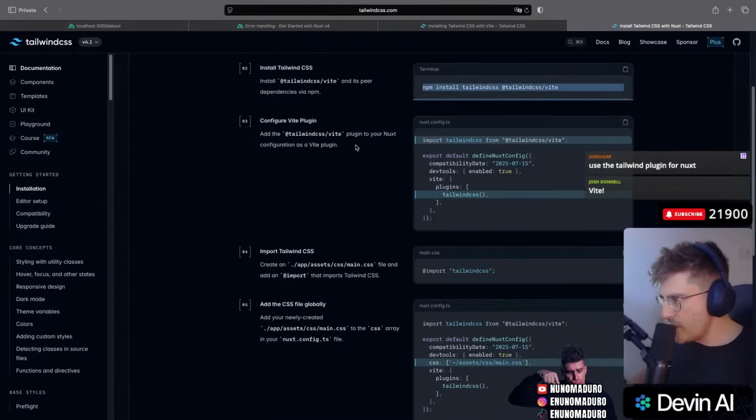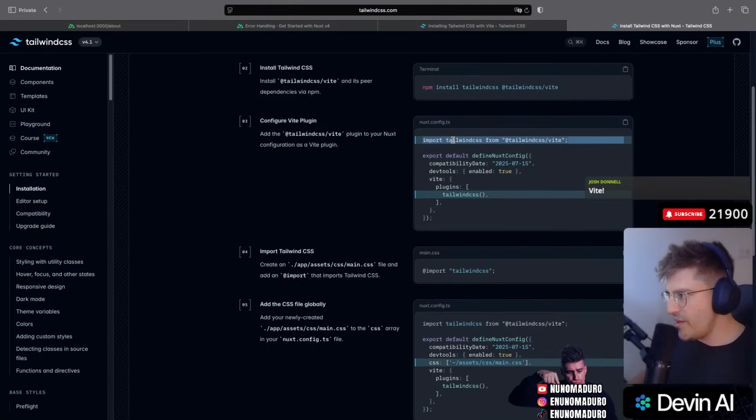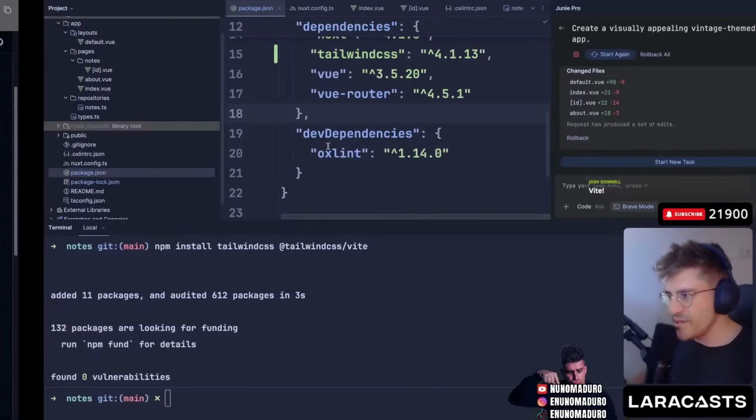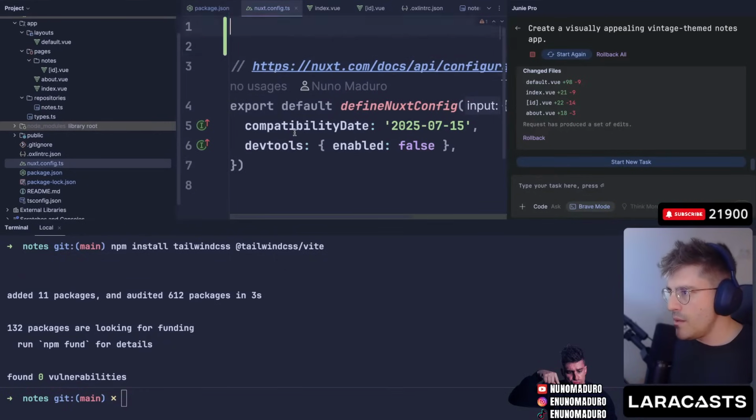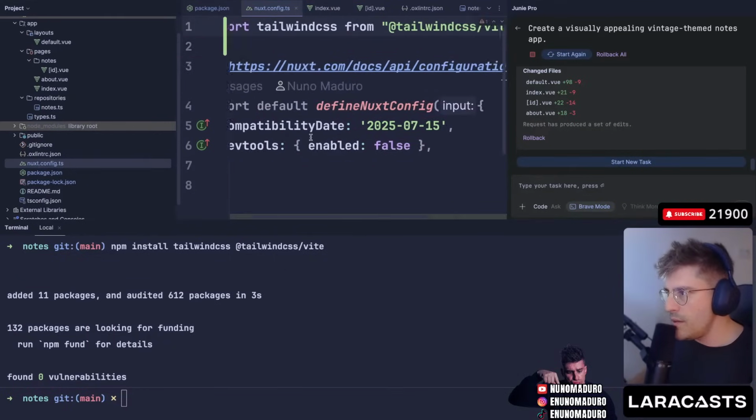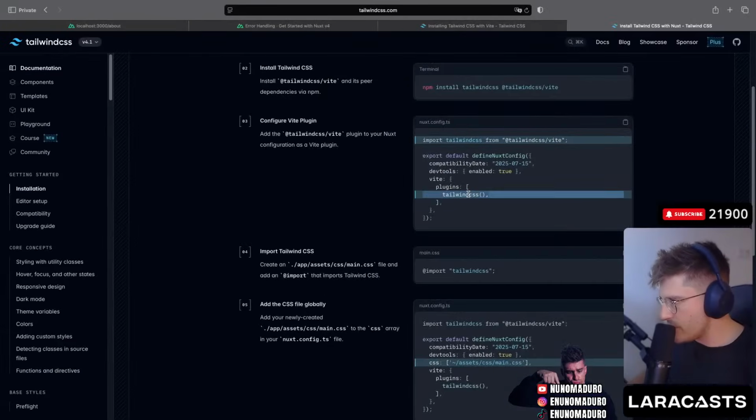And then we go to the Nuxt configuration where we define the Tailwind CSS plugin. Perfect. So we just go here and import this little thing.